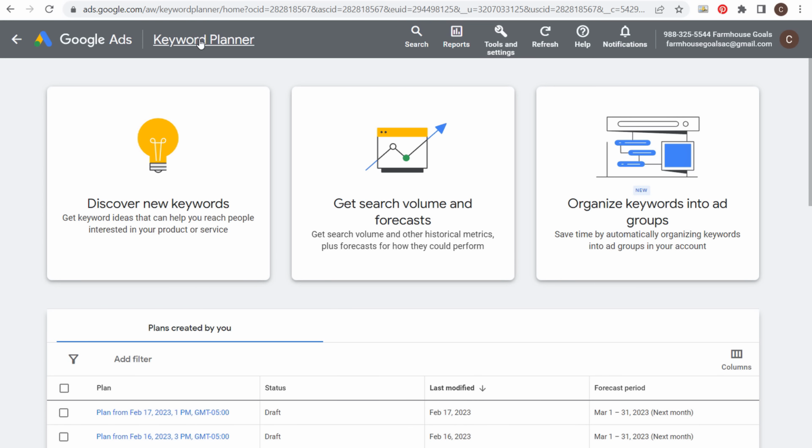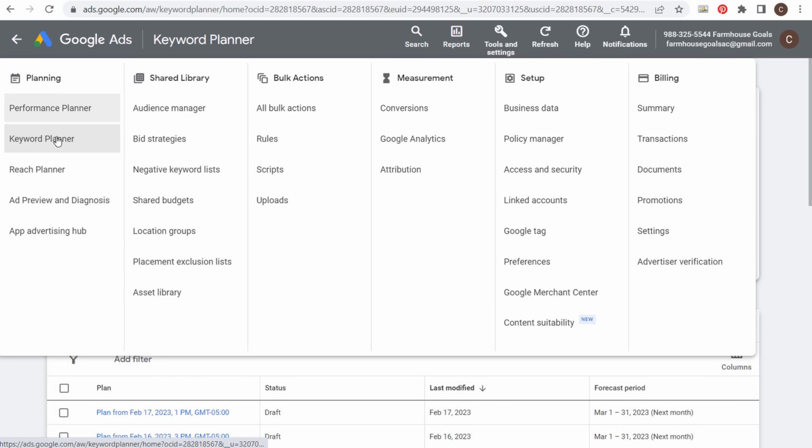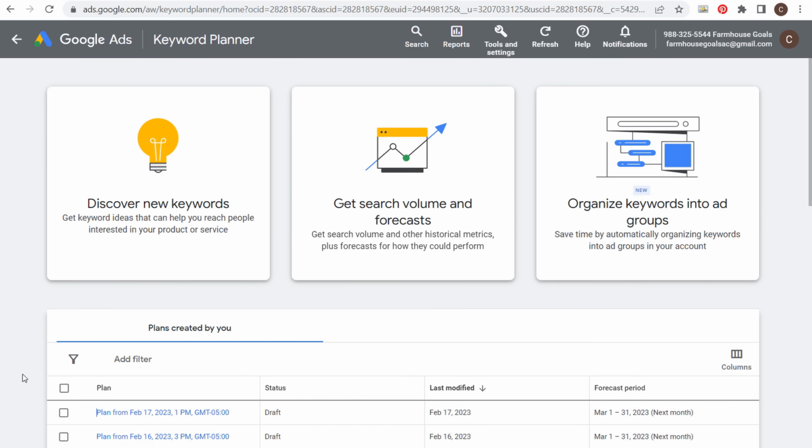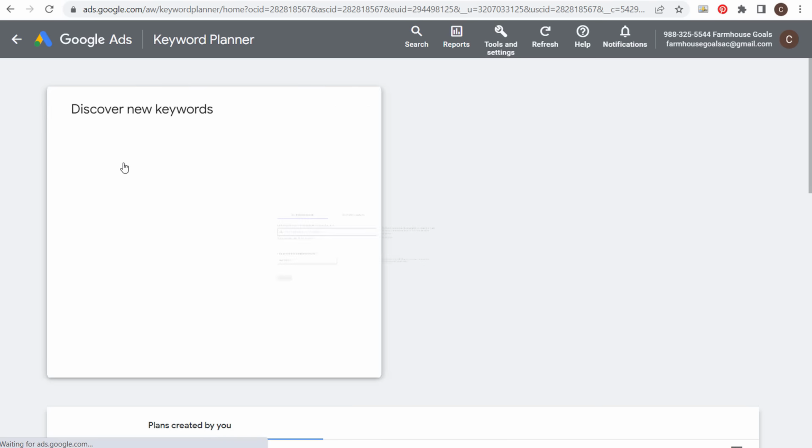You can access the Google Keyword Planner completely free. All you need to do is create a Google Ads account. When you create your Google Ads account, in Tools and Settings, you're going to see the Keyword Planner under Planning. So all you need to do is create a Google account, create a Google Ads account, and come here to the Google Keyword Planner, and you're going to come to a screen that looks like this, where what we want to do is discover new keywords.